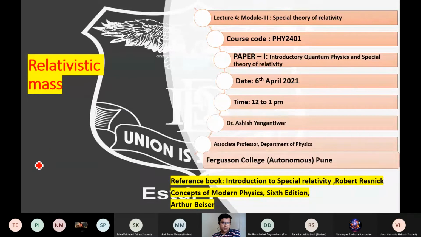Okay, thank you. So today I am going to discuss the relativistic mass. Yesterday we discussed how the velocity addition rule has changed, as per the Galilean, sorry, the Lorentz transformation equations that we have. Similarly, the classical laws are going to change in the special theory of relativity. The velocity addition rule is different because we need to take care of that postulate of the special theory of relativity. So, what will happen to the mass?